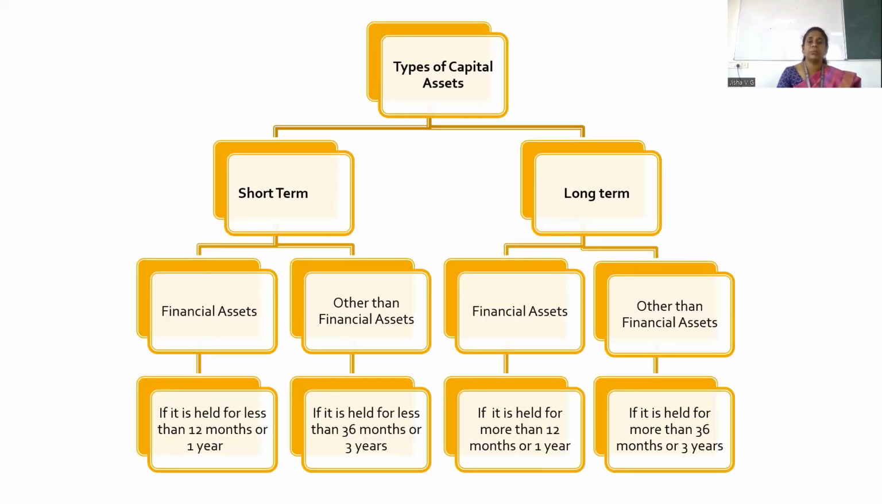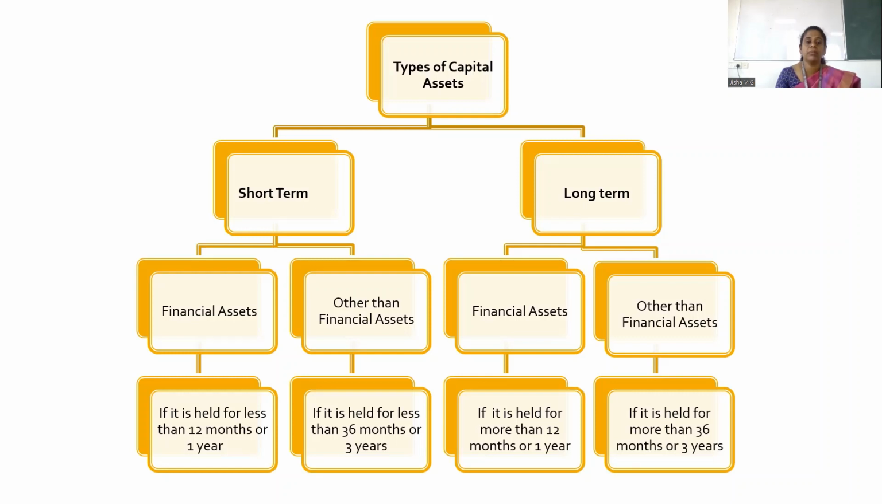Now, when you compute capital gain, we need to know whether it is short term or long term. This pictorial representation will help you know what kind of tax applies, because tax will be levied based on this. So you should be clear about what a capital asset is, and what is short term and long term. Here the capital assets are classified into short term and long term. Short term is again grouped into two categories: financial asset and other than financial asset. Likewise, long term: financial and other than financial.